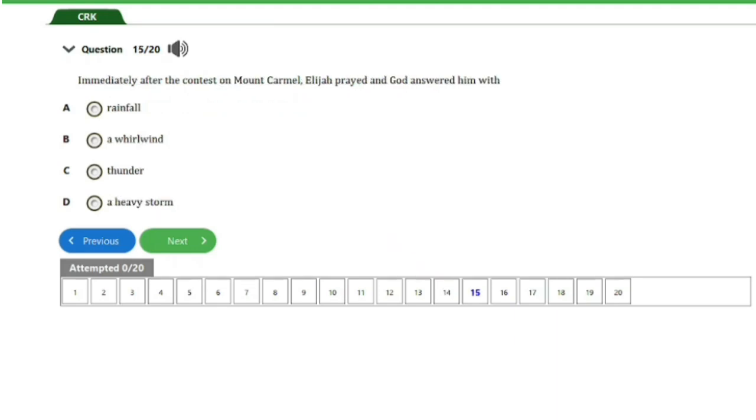So here is question number 15. It says, immediately after the contest of Mount Carmel, Elijah prayed, and God answered him with A, rainfall, B, whirlwind, C, thunder, D, a heavy storm. So guys, the answer to this question is option A, that's rainfall. So that's it for this question. Let's head on to the next question, guys.